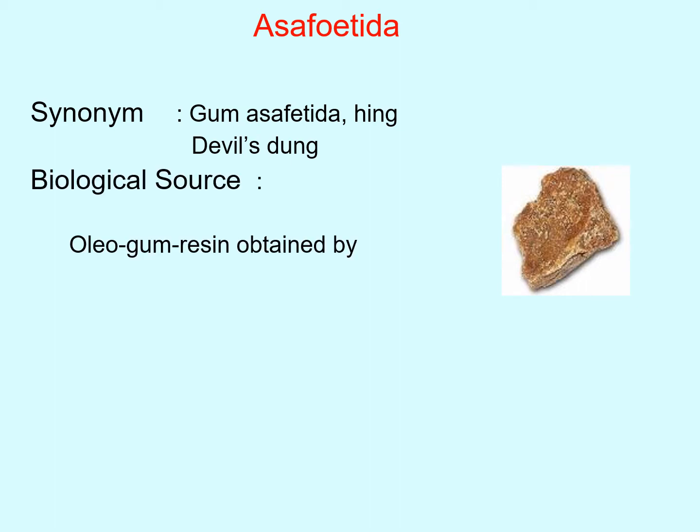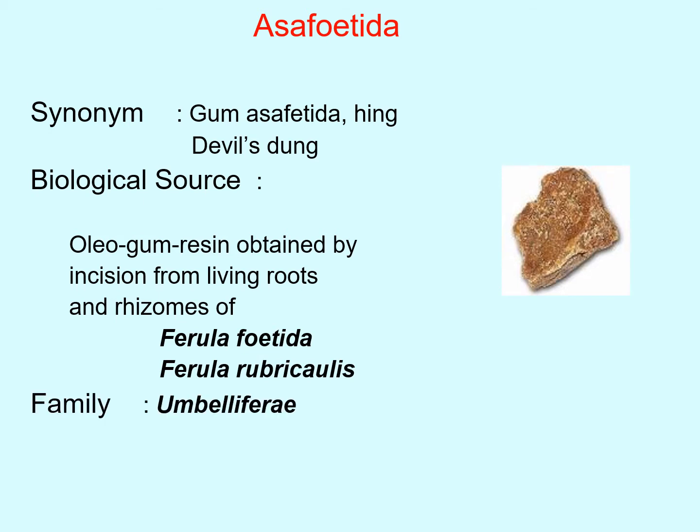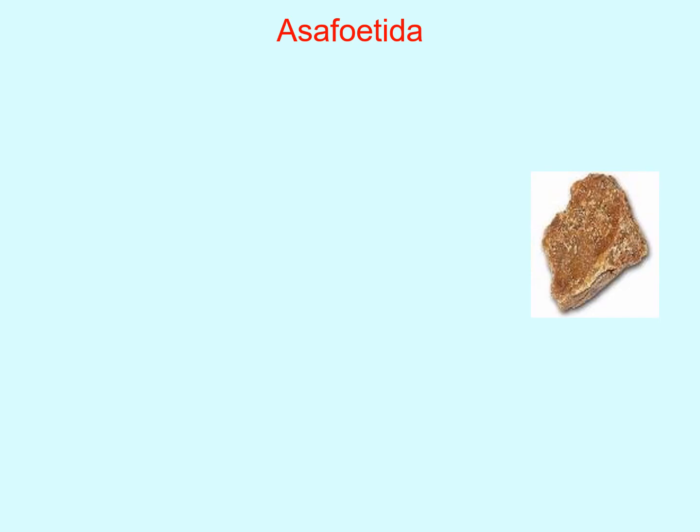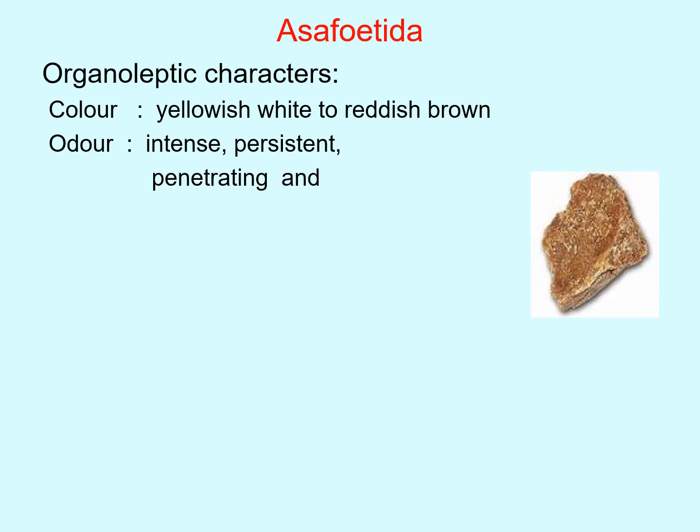Biologically, asafoetida is an oleogum resin obtained by incision from the living roots and rhizomes of Ferula foetida, which belongs to family Umbelliferae. Its morphological characters: its color is yellowish white to reddish brown, with intense and persistent odor.